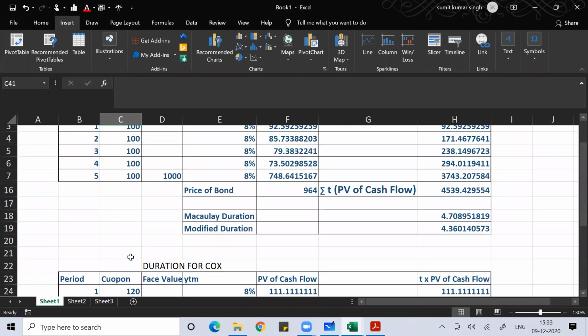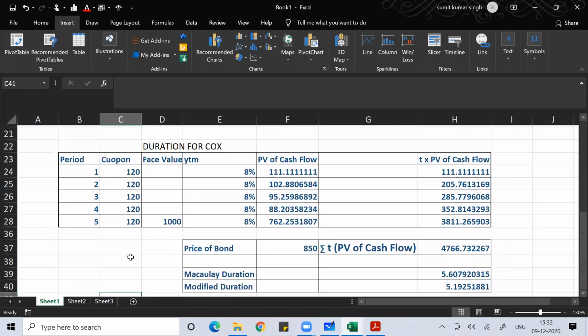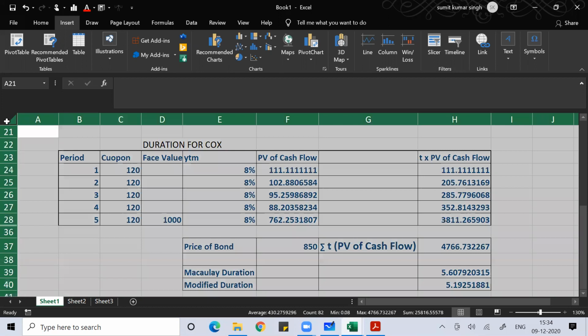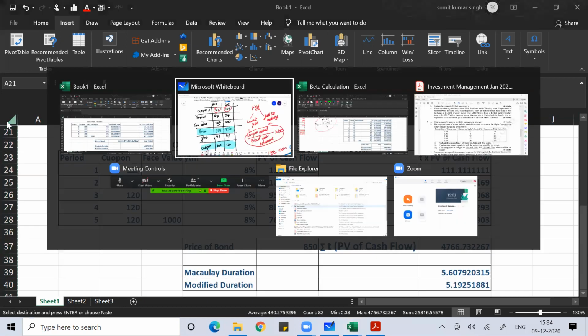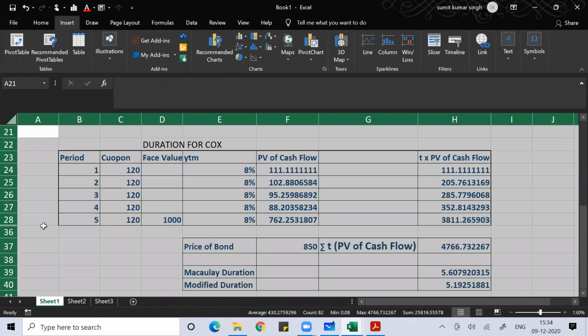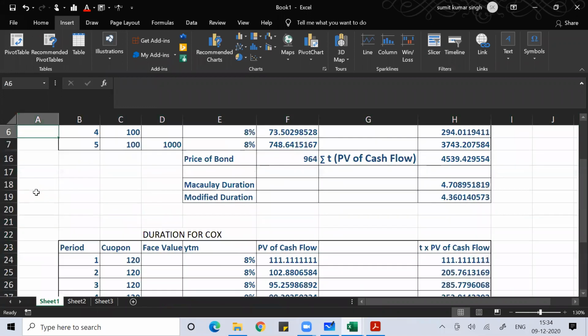In BOX it was 964, in COX it is 850, and then we simply apply the formula of Macaulay duration and modified duration, and we get the answer. Anyone, any doubt?